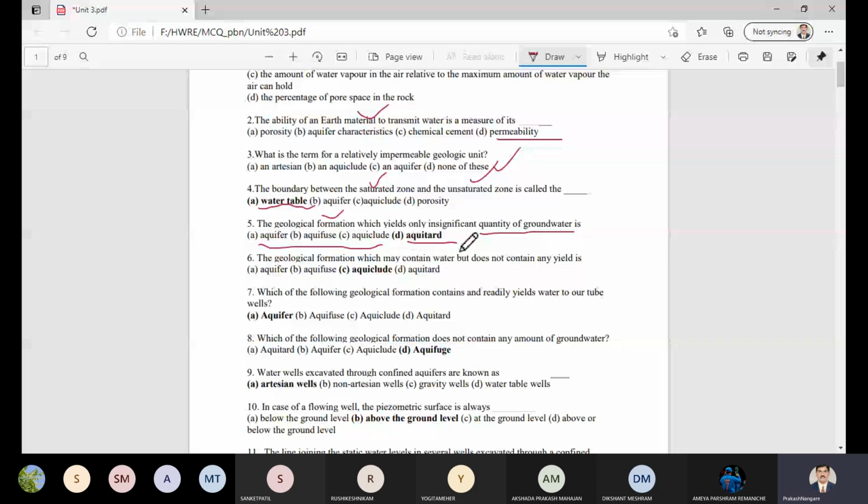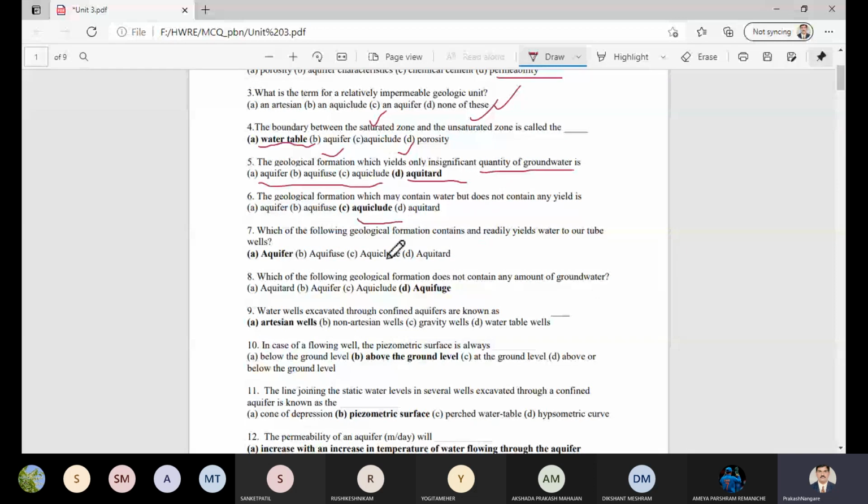The next question is on the geological formation which may contain water but does not yield any is called the aquiclude. You need to understand all the definitions of these geological formations. Then, which geological formation contains and readily yields water to tube wells?